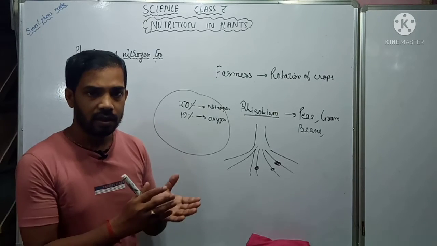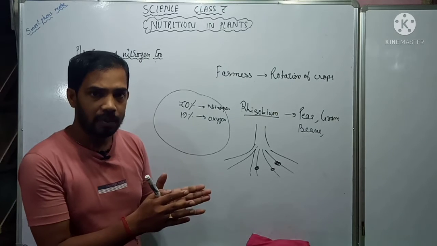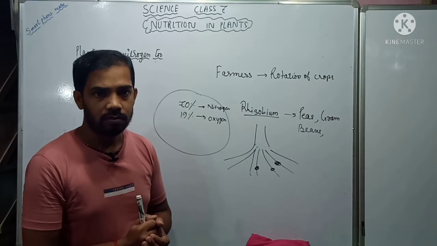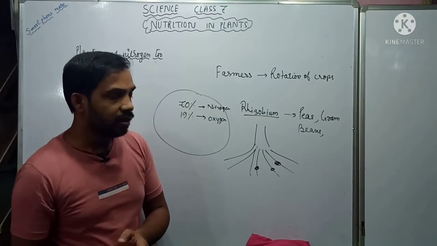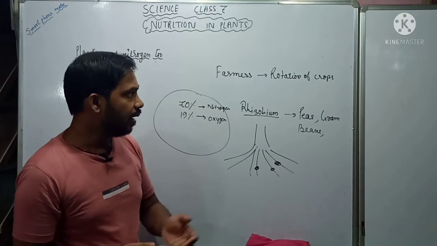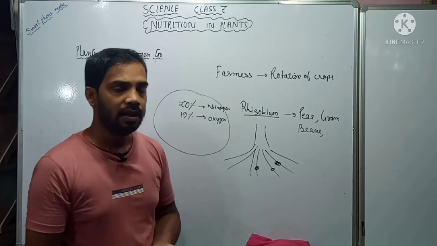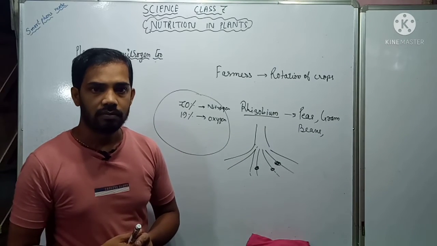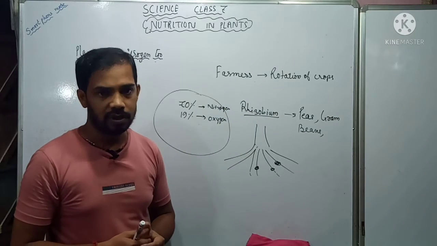Manure helps the soil to become loose and maintain the fertility, and fertilizers like urea and phosphorus are used to artificially produce nitrogen in the soil. They produce nitrogen in the soil, and these plants take nitrogen from the soil.